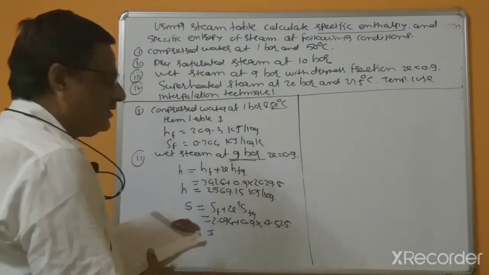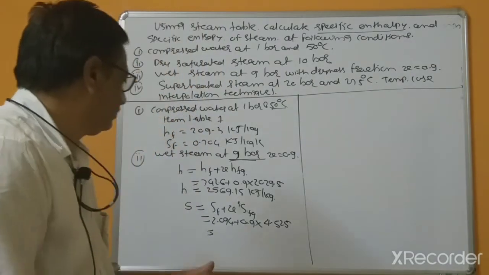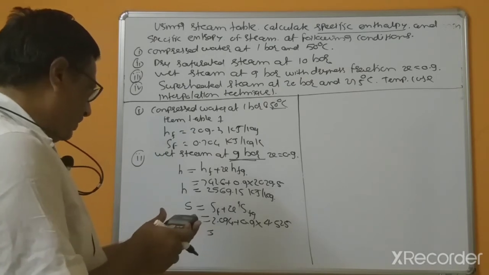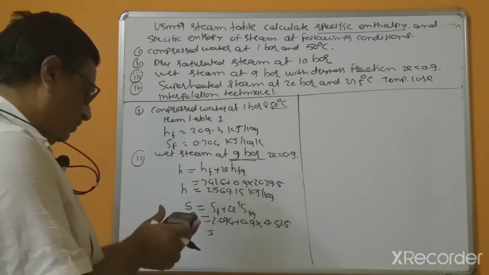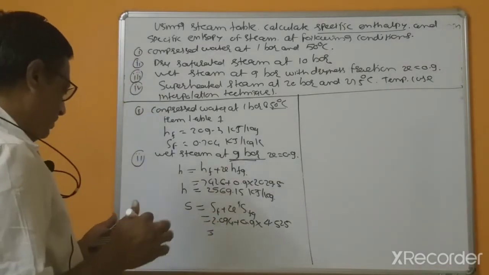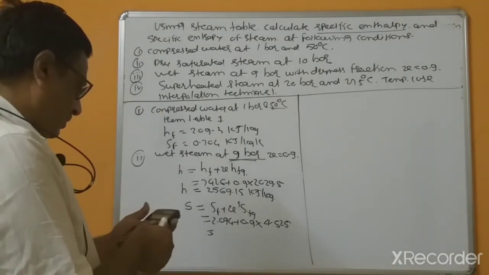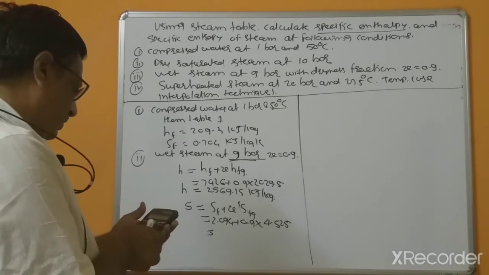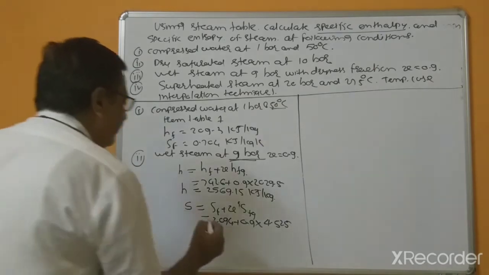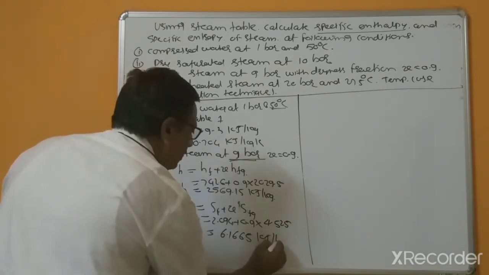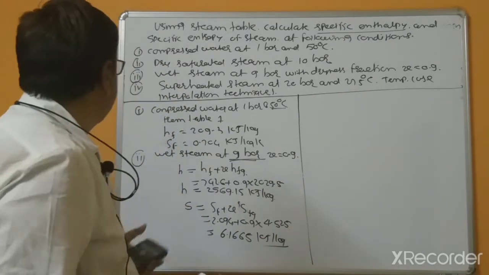4.525. This is equal to 4.525 multiplied by 0.9 plus 2.094, 6 point something, 6.1665, and this is kilojoule per kg Kelvin because this is specific entropy.